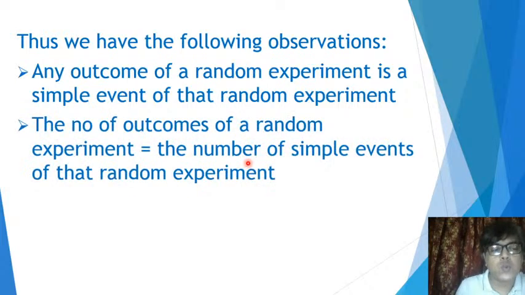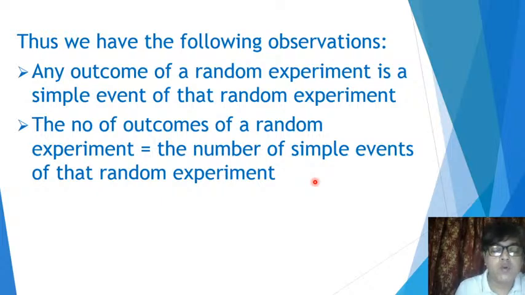So if that is so, then we can make this statement: the number of outcomes of a random experiment is equal to the number of simple events of that experiment. And that is always true. That's what we have observed just now, and we have explained also. In the case of tossing a coin, there are two simple events because there are two outcomes.